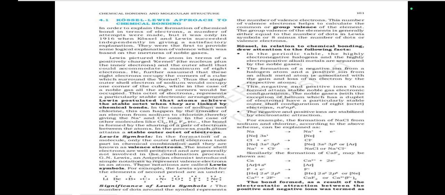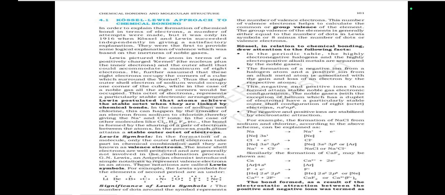The negative and positive ions thus formed attain stable noble gas electronic configurations. The noble gases, with the exception of helium, which has a duplet of electrons, have a particularly stable outer shell configuration of 8 electrons, an octet, ns2 np6. The negative and positive ions are stabilized by electrostatic attraction.